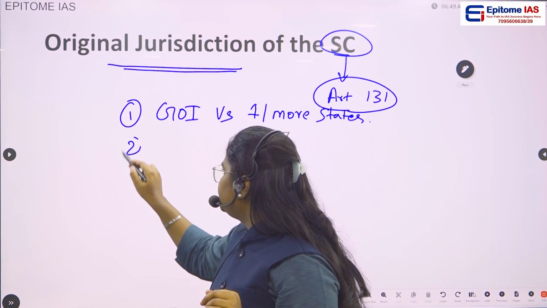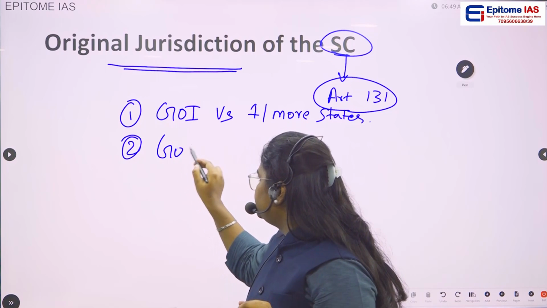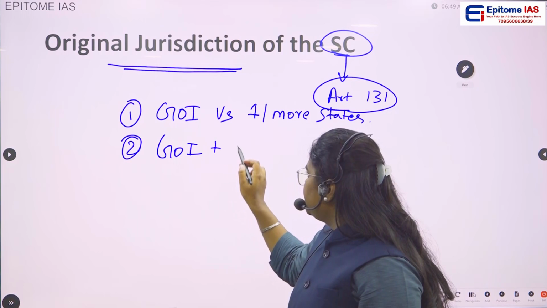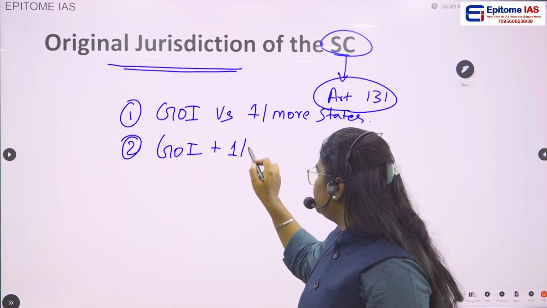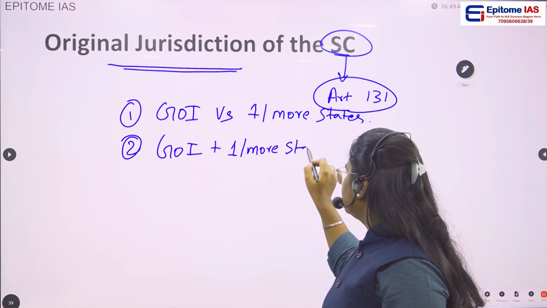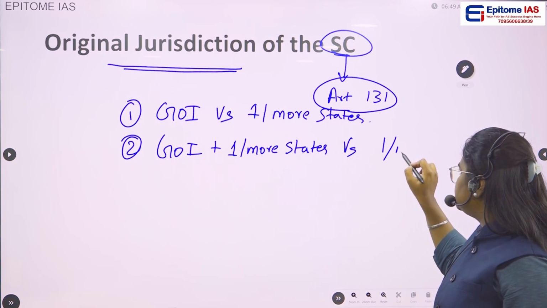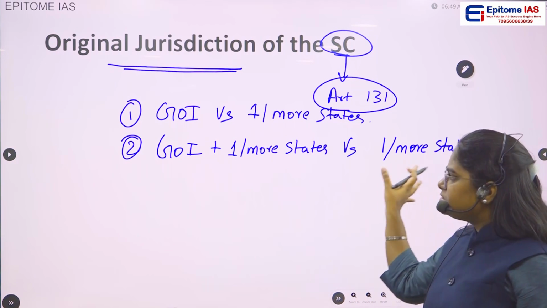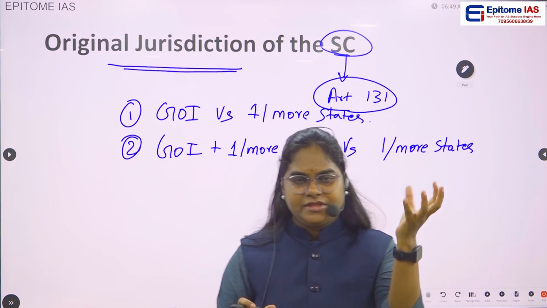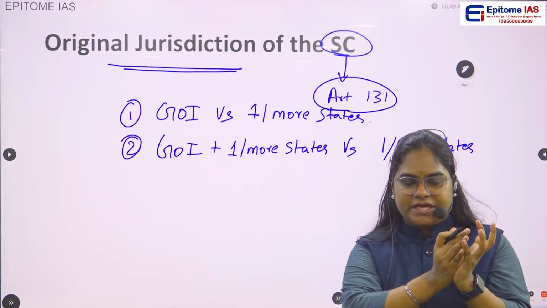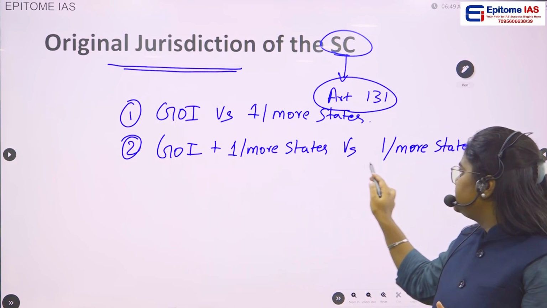And there is a second case where there is a dispute between the Government of India together with one or more states, versus one or more other states. Can you understand this? Whenever there is a dispute between the Government of India together with some states versus some other states.